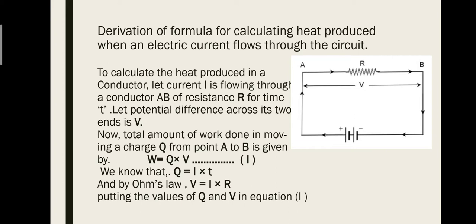So, work done will be equal to charge into potential difference. Now we know that charge equals current into time, and by Ohm's law V is equal to IR. Putting these values of Q and V in equation 1, that is W equals Q into V.